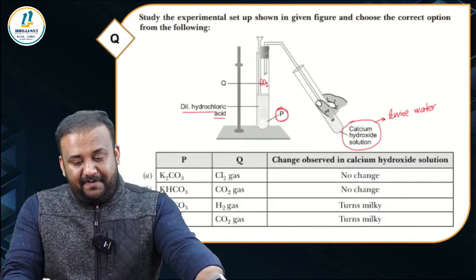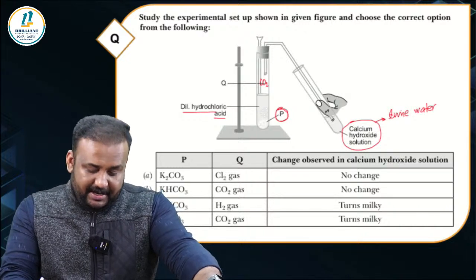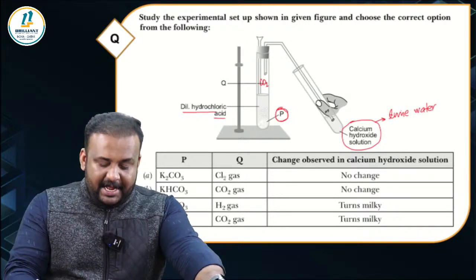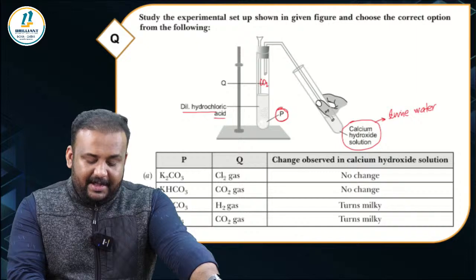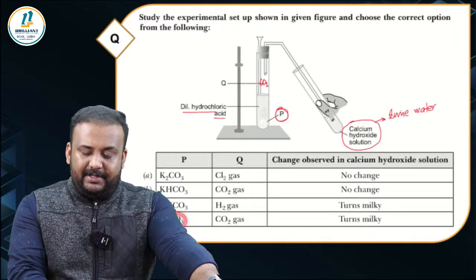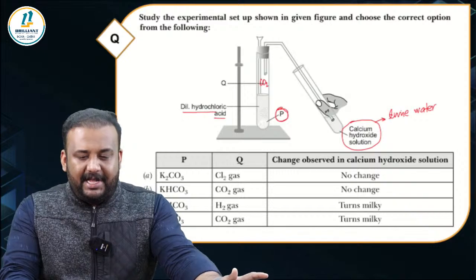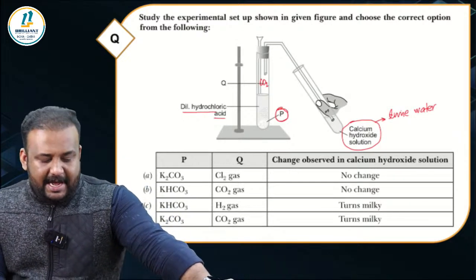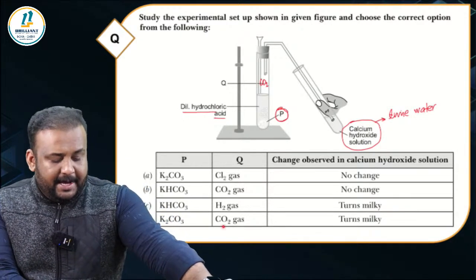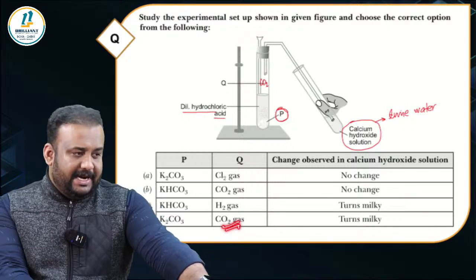I can see that most of you have already answered. It's option D. Why is it option D? In that, substance P is written as K2CO3. Yeah, that's correct because it's a metal carbonate. Potassium carbonate is a metal carbonate. And then we have Q given as carbon dioxide gas.